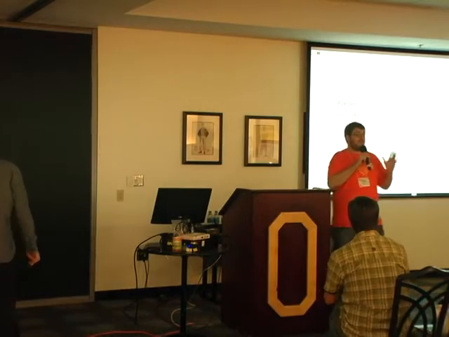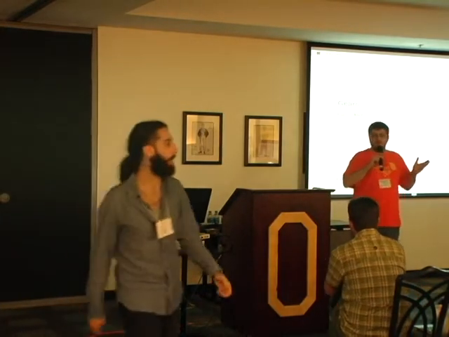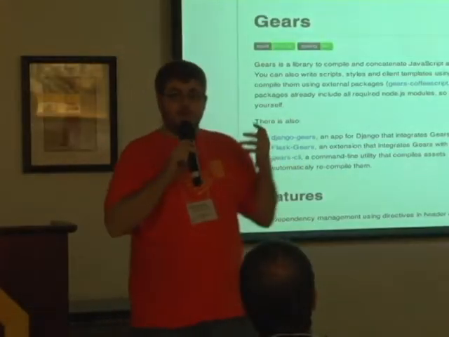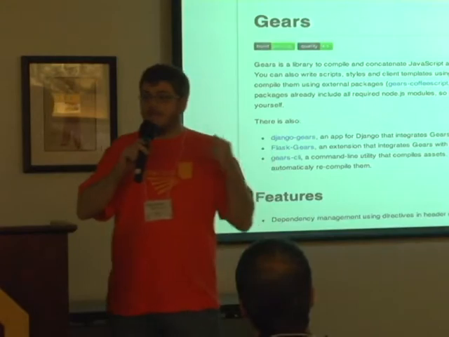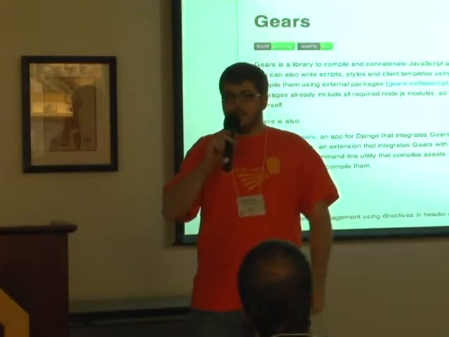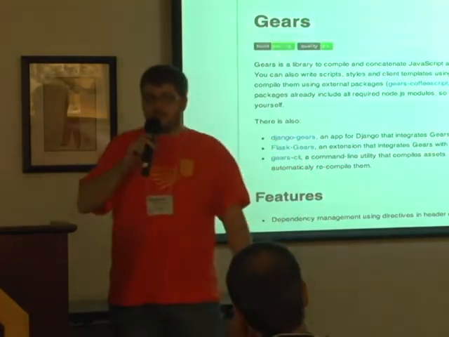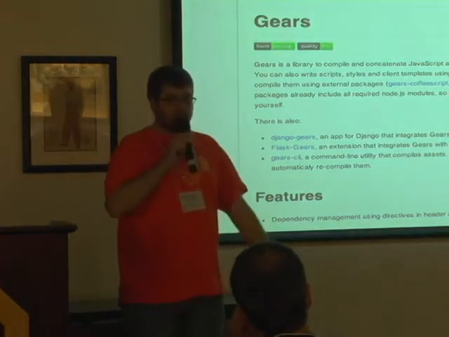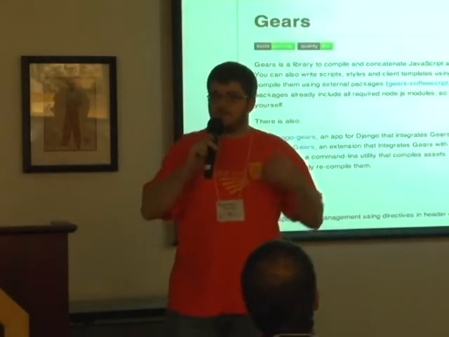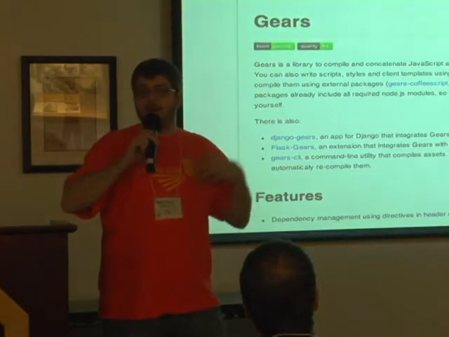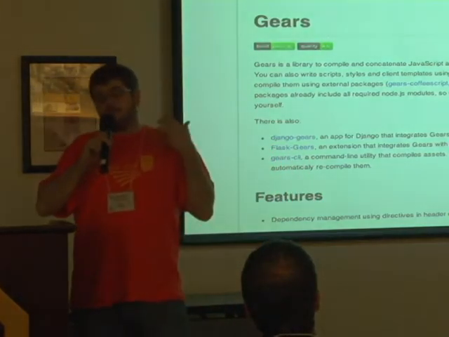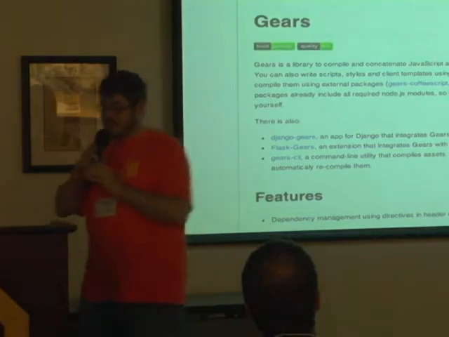Gears is Sprockets for Python. I found this about three months ago on GitHub. I was looking for a better way to handle assets because I do a lot of JavaScript programming and CoffeeScript, and I like Less a lot. So I use Less for all my CSS, and Django doesn't really handle that well. There's Django Haml, Django Less, Django CoffeeScript that you can plug in, but trying to combine those things together is troublesome. So Gears does this.